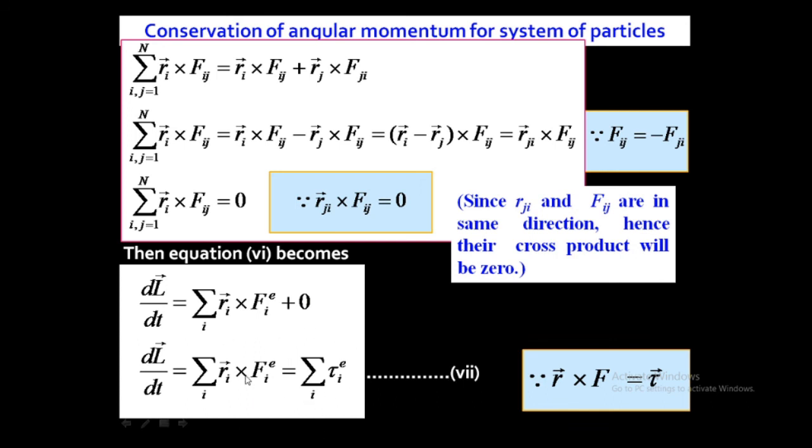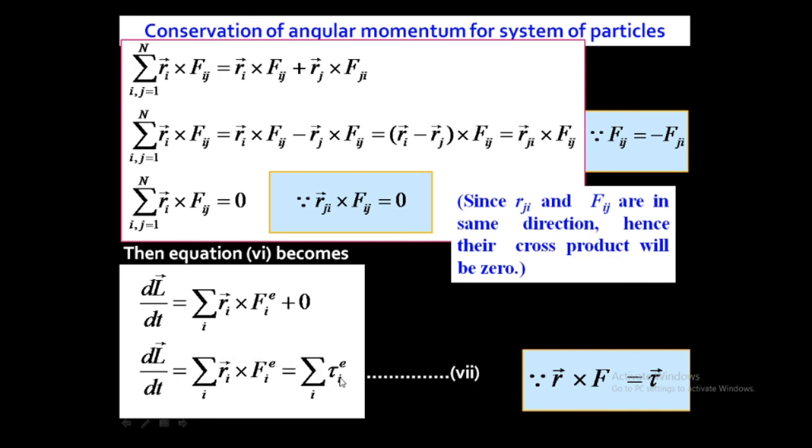So in place of Ri cross Fie, we can put tau ie, because R cross F is torque.